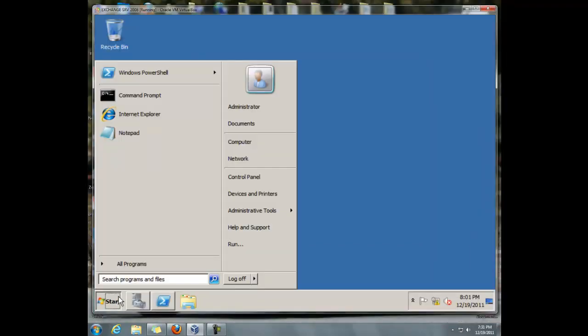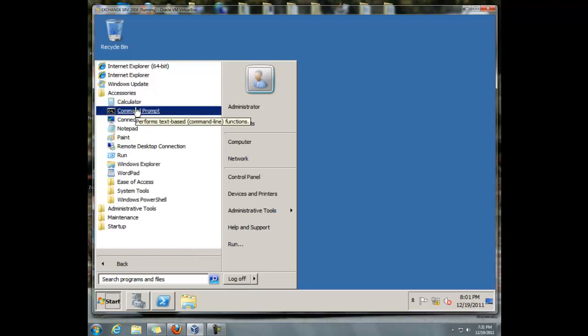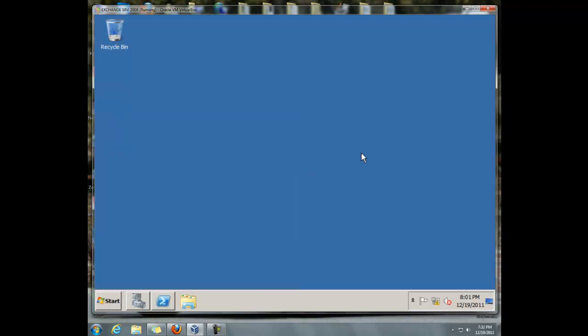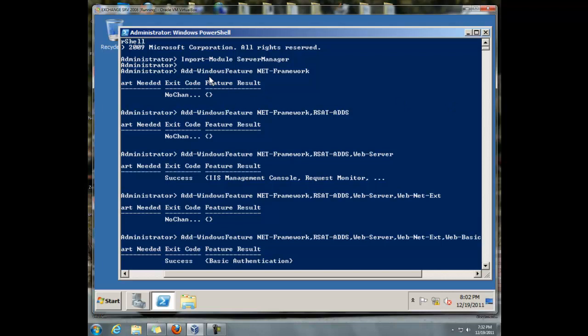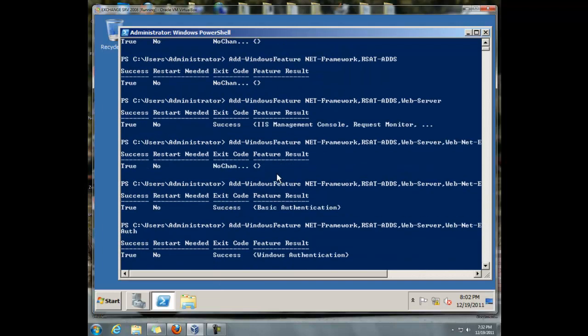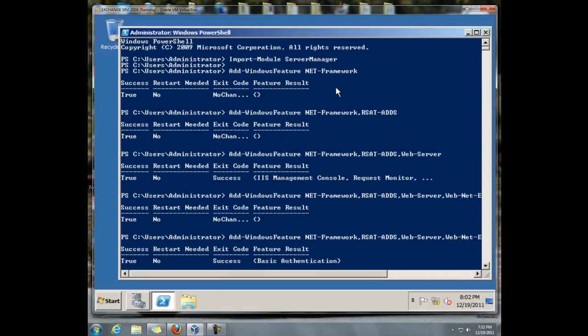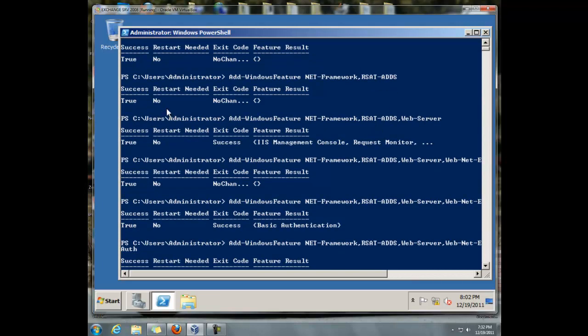We go to our PowerShell: Start, All Programs, Accessories, Windows PowerShell. I already have my PowerShell up and running with my commands to show you, and here it is. First command we ran, Import-Module ServerManager. Second command we ran, Add-WindowsFeature NET-Framework, and the following commands are as follows. After NET-Framework, comma, RSAT-ADDS, ran successfully.